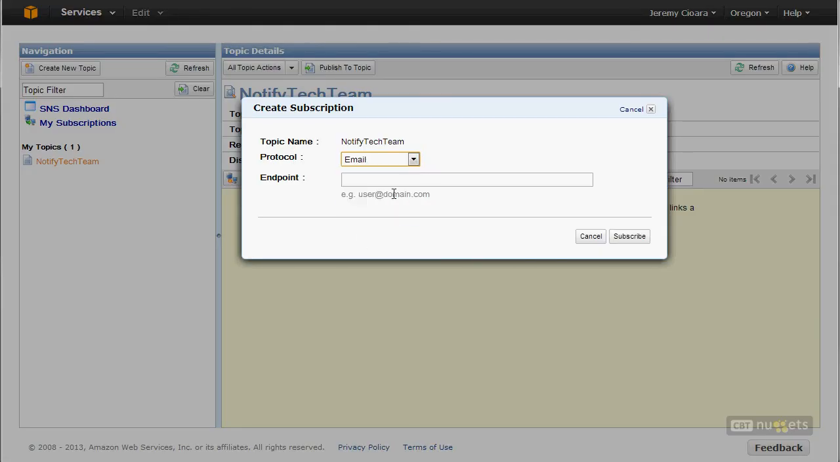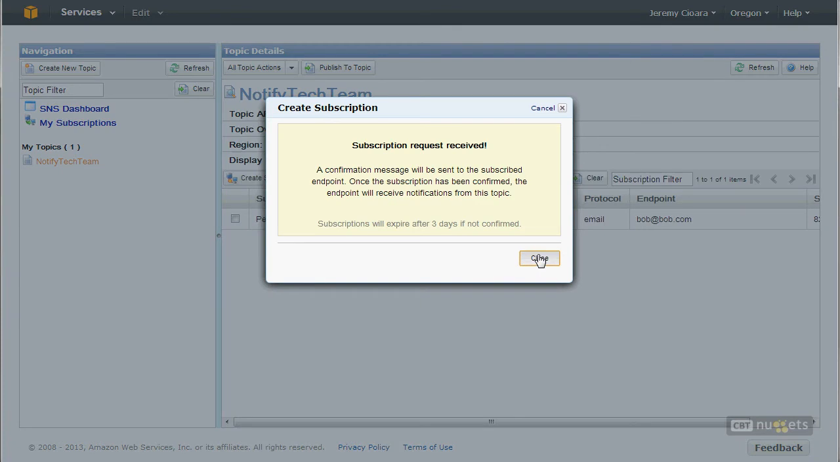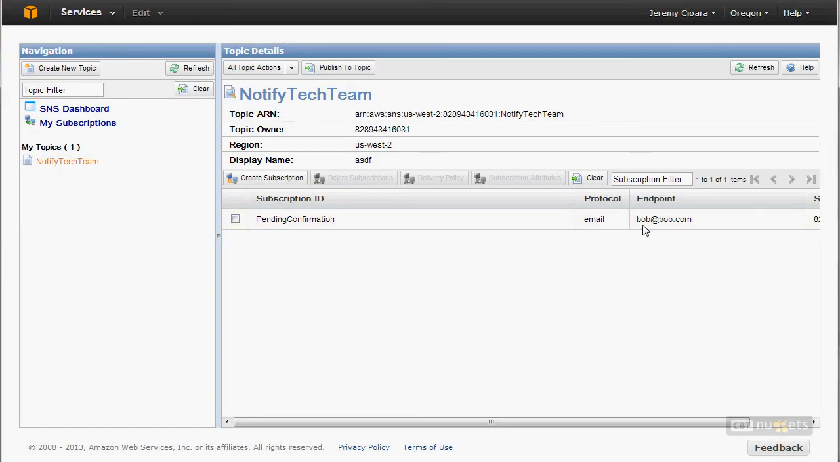So I can choose email, and I'll say, bob@bob.com, subscribe. And what it's done is it's now going to send a confirmation email to bob@bob.com, just like every confirmation you've seen, where he clicks it and says, yes, I accept to be part of that notification. Obviously bob@bob.com doesn't exist, so we'll never get that. But if it did, it would say he's now confirmed.